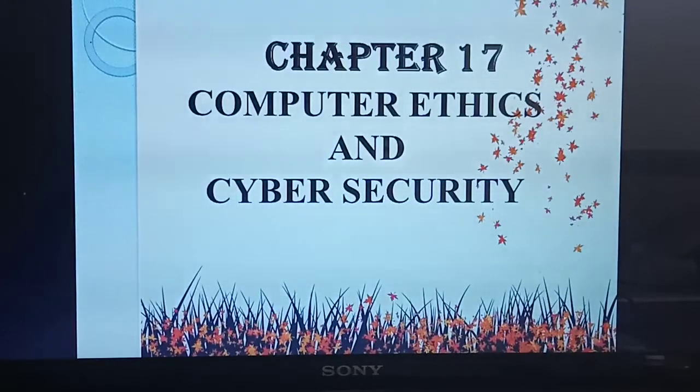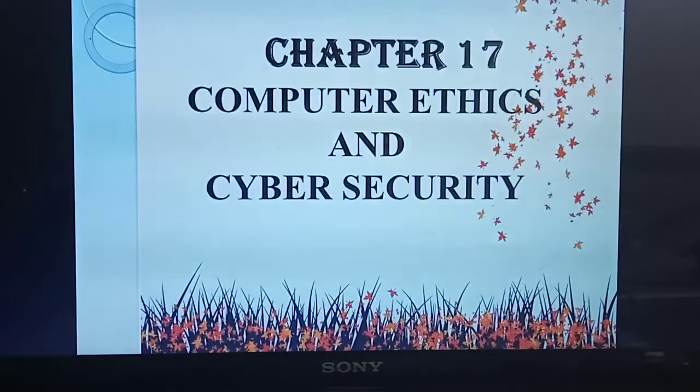Before I start the new chapter, just recall what you have studied in the last class, okay? Till now I have completed chapter 16. Last class I taught the chapter 16 program. What things have you studied in chapter 16? What's the title of chapter 16? Inheritance, isn't it? In that, what do you mean by inheritance, advantages, types of inheritance, then sample programs for single and multi-level you have studied. Last class I taught the sample program for multi-level inheritance.